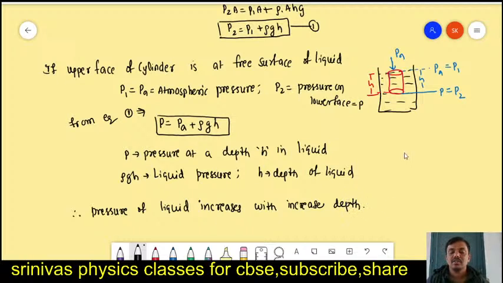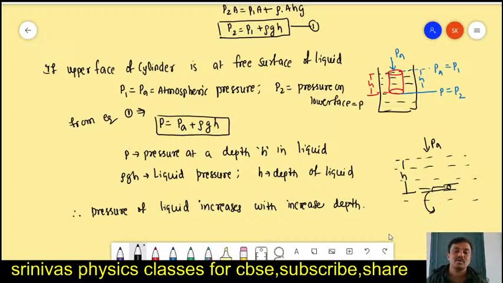For example, if anybody asks you, this is a pond or a swimming pool, and one person is swimming at a certain depth in the liquid. At H depth one person is swimming, and here atmospheric pressure is there, and above him liquid is there, so that liquid pressure is also there. What is the pressure on this swimmer? The pressure on the swimmer is atmospheric pressure plus liquid pressure.